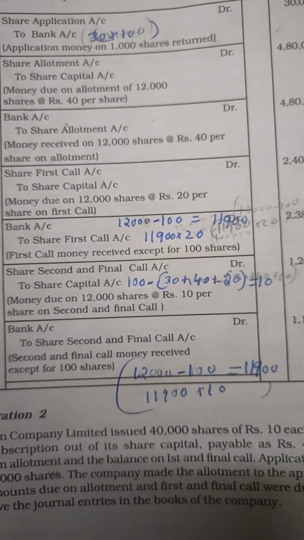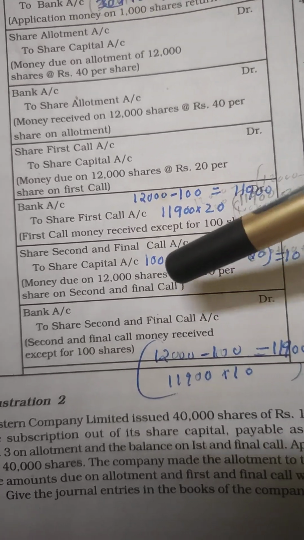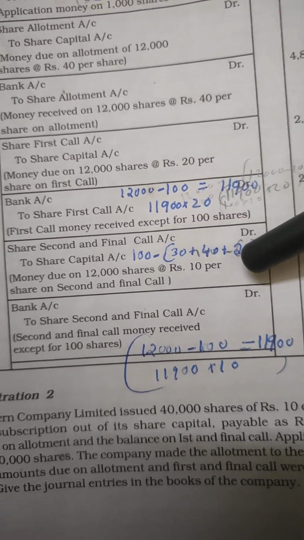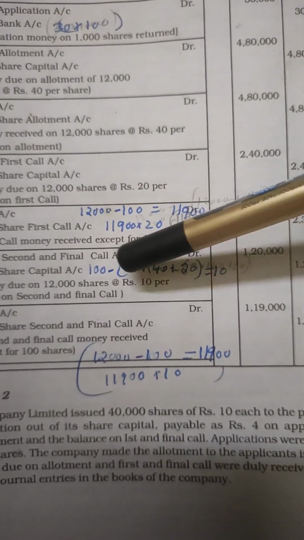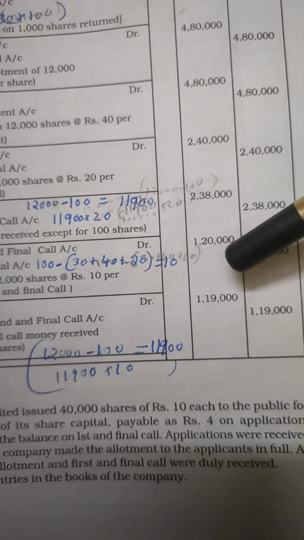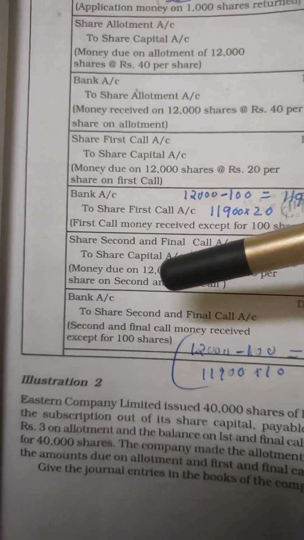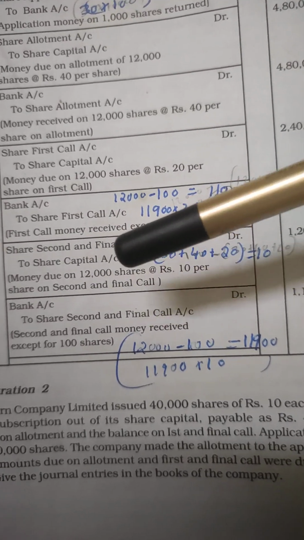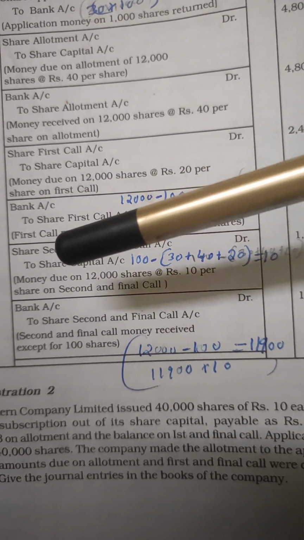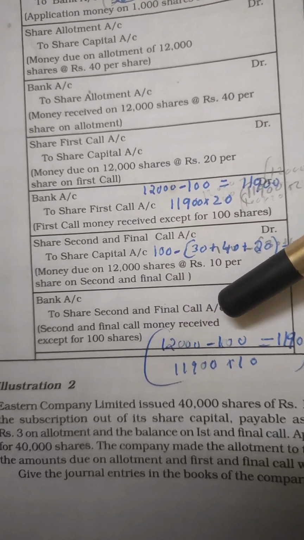So second and final call money is due on 12,000 shares at rupees 10 per share. The amount will be 12,000 into 10. Net amount is 1,20,000 debit and 1,20,000 credit. Narration will be money due on 12,000 shares at rupees 10 per share on second and final call.